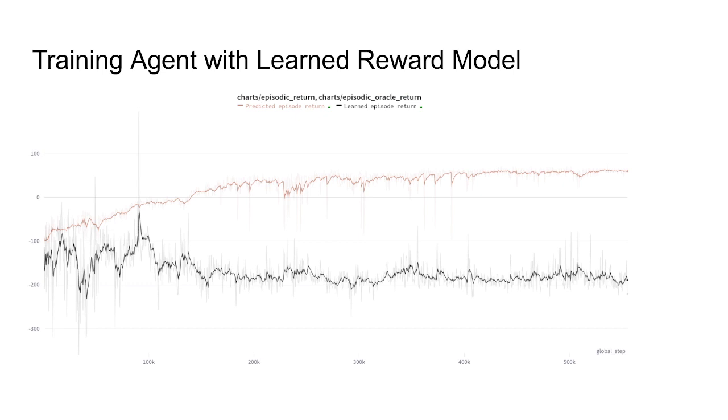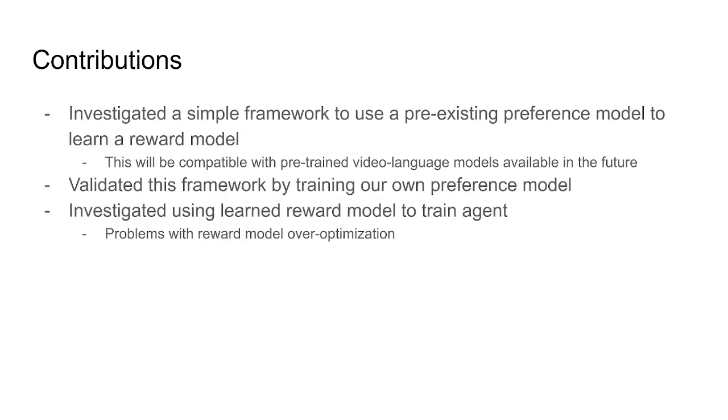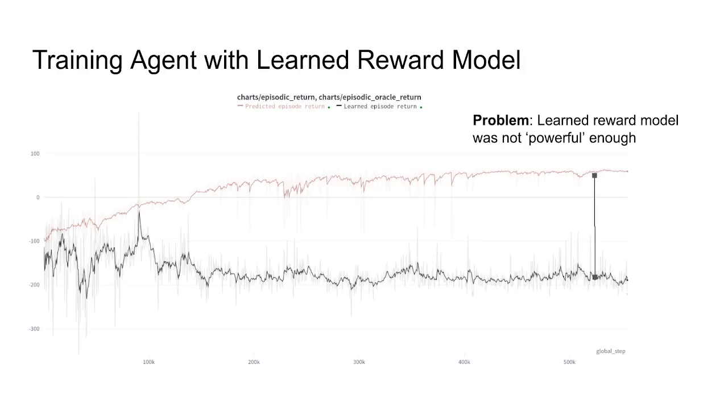We trained the agent with the learned reward model and measured the training history of both the learned return as well as the oracle return. We found that while the agent learned to maximize the learned return, the oracle return remained low, which means that the learned reward model was not powerful enough, and possibly the agent was exploiting some inaccuracies in the reward model to achieve such a high performance. Future work can try to address this by training a better reward model.